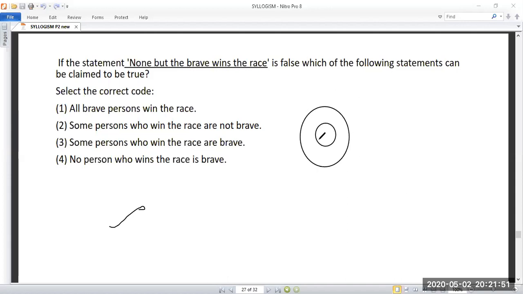So this is brave. This is wins the race. So check the if false. So this is false. So which can be true? Exactly all brave persons win the race. This is the statement they have given. This is false, so you can eliminate this first one. Some person who wins the race is not brave. This can be a possibility.